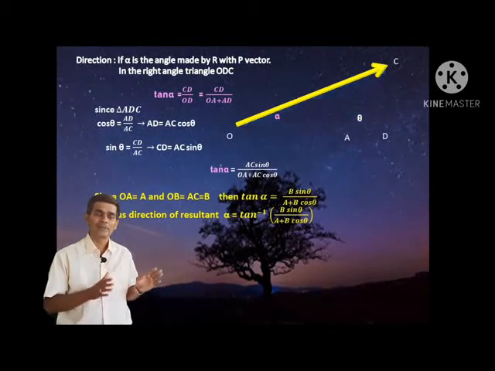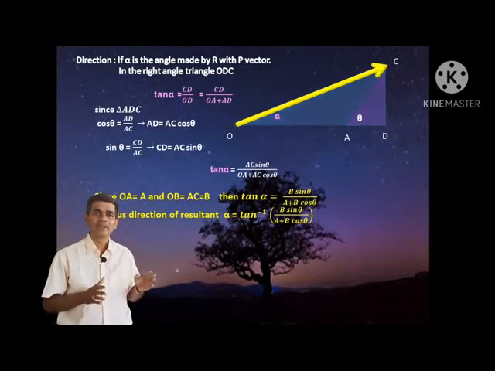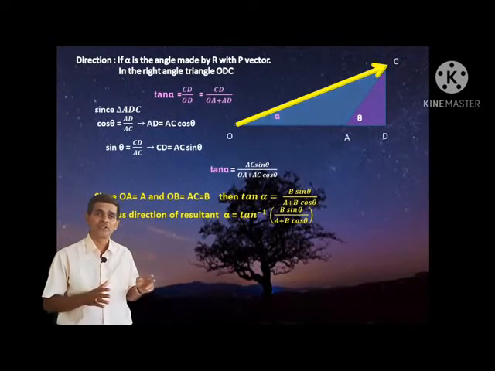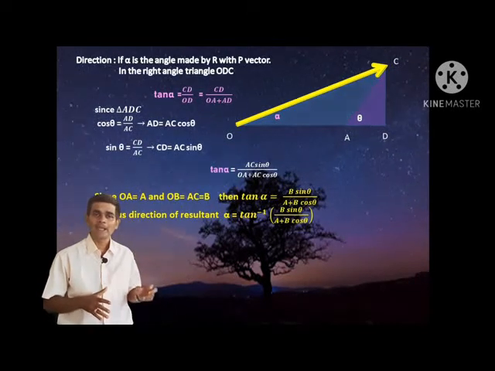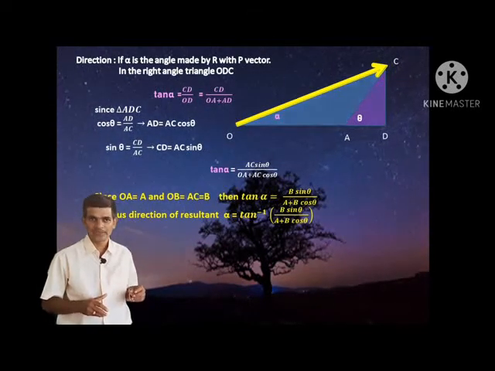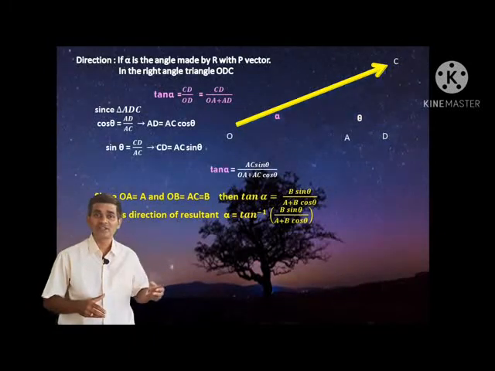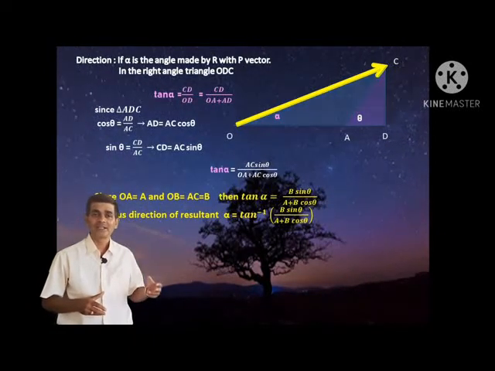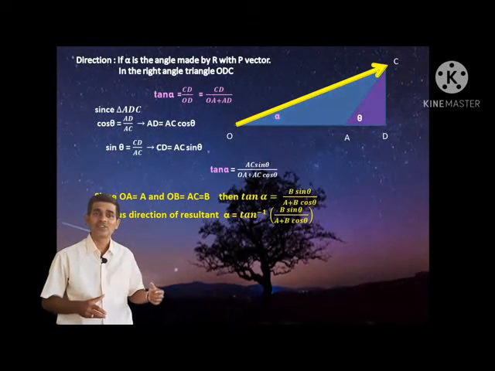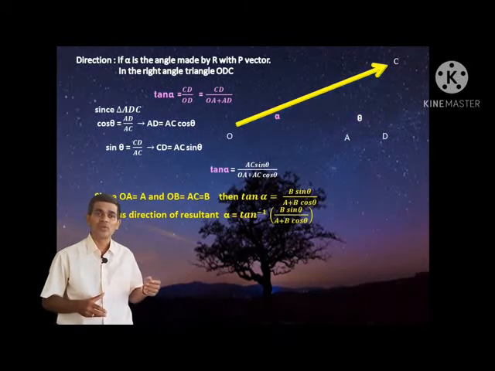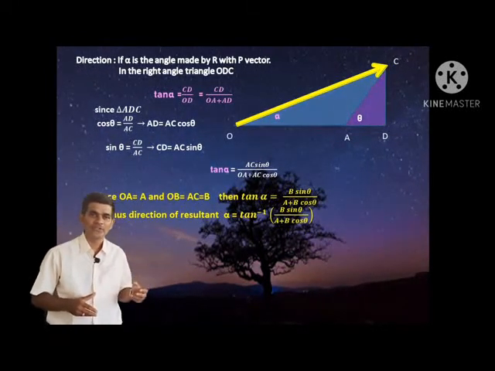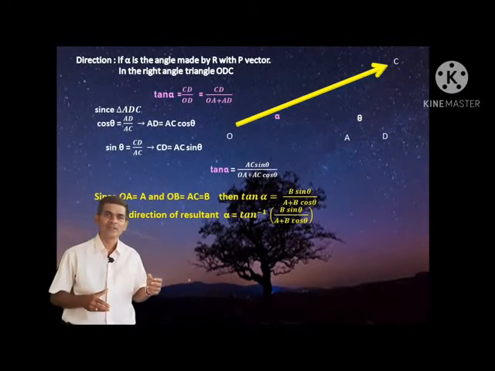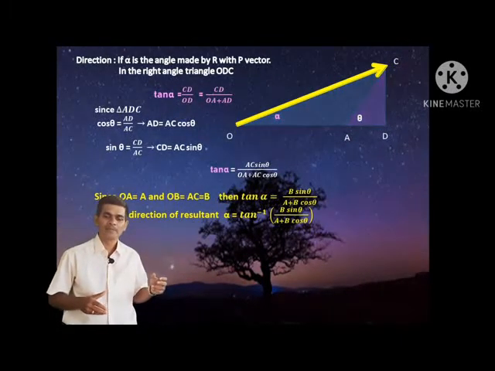They represent the magnitude of vector B. Then in the above equation, I will rewrite tan alpha as B sin theta divided by A plus B cos theta. So the direction of the resultant, alpha, is equal to tan inverse of B sin theta divided by A plus B cos theta. This is the direction you can get from this relation.